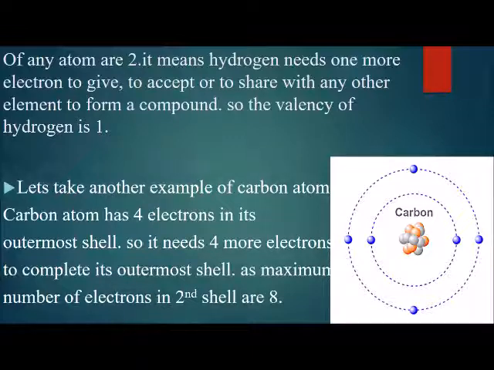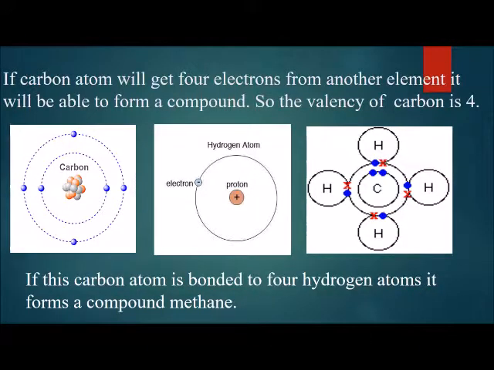So, now what is hydrogen going to do? Is it going to give its electron to someone, take someone's electron, or share the electron, so that the hydrogen atom will become a stable atom? Let's take another example, the carbon atom. Carbon atom has 4 electrons in its outermost shell. So it needs 4 more electrons to complete its outermost shell, as the maximum number of electrons in the second shell is 8. If carbon atom gets 4 electrons from another element, it will be able to form a compound. So the valency of carbon is 4.